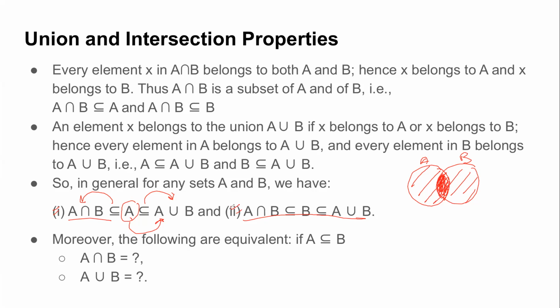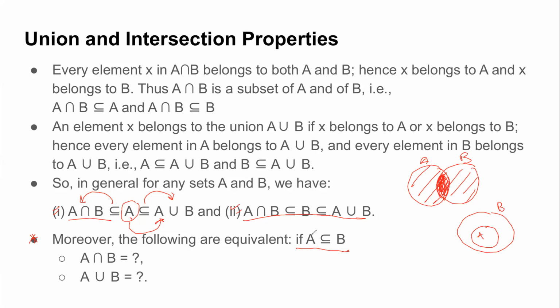Okay, great. So now let us move to this last property. Suppose I tell you that A is a subset of B. So I have a set A which is a subset of B. What can you say about the intersection?